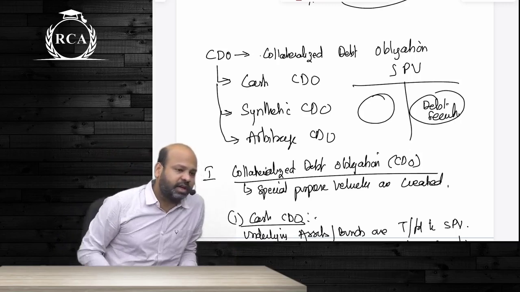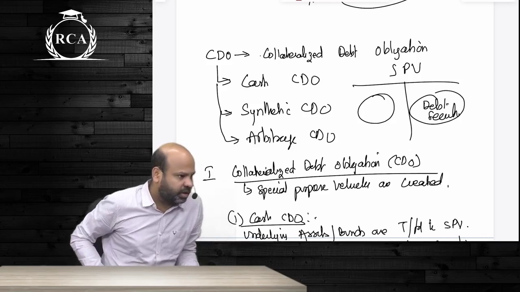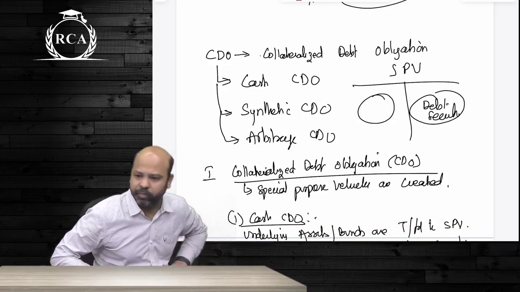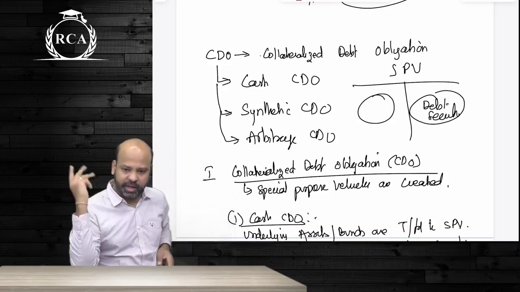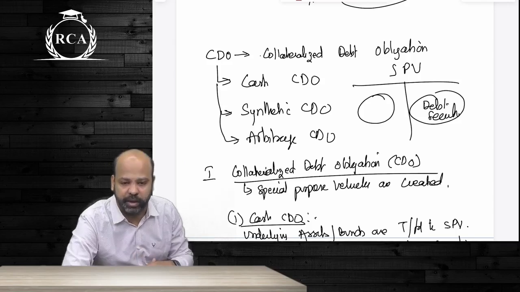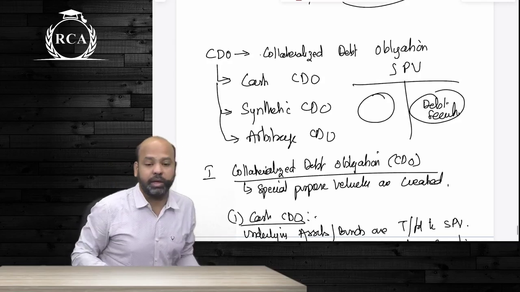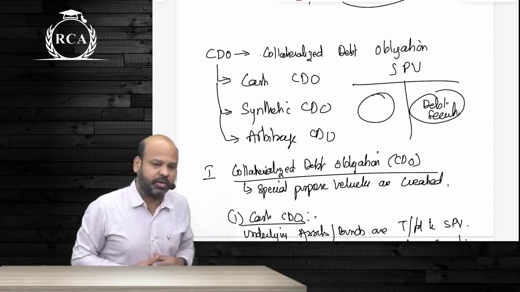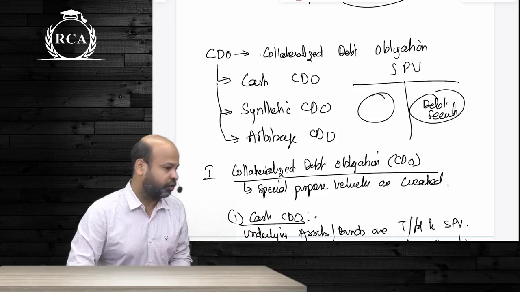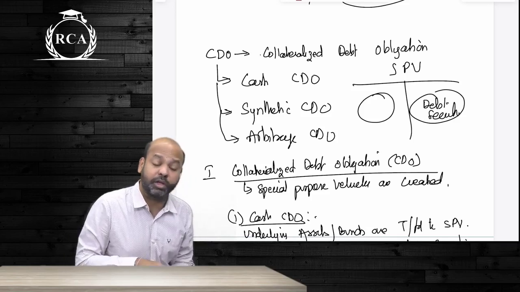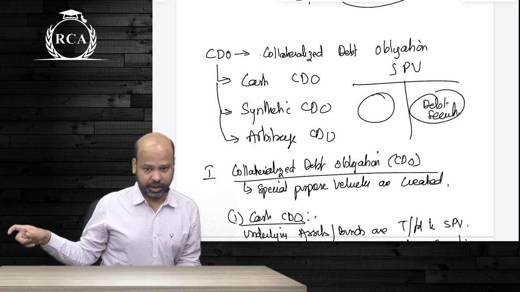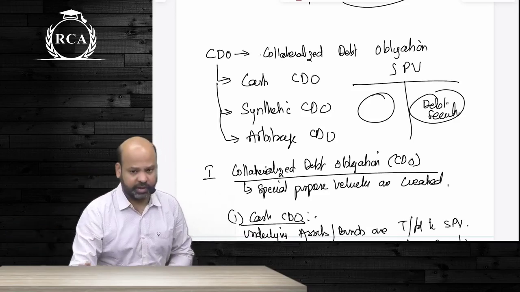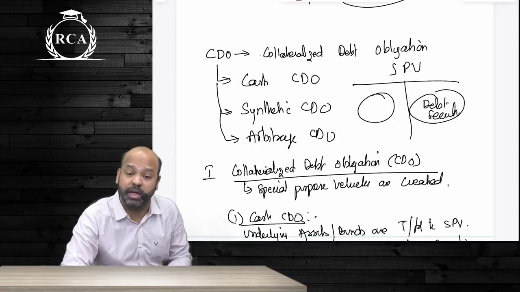CDOs, guys, are nothing but a securitization process. You are creating securities out of debt obligations. Under this there were three types that we did: cash CDO, synthetic CDO and arbitrage CDO. In cash CDO, an underlying receivable will be transferred to a special purpose vehicle. That special purpose vehicle is going to sell securities on the backing of those underlying receivables and pass on the money to the entity that is transferring those loans and advances. Did we exit from the underlying loans and receivable? Yes. That is why we say that the credit risk has been transferred.